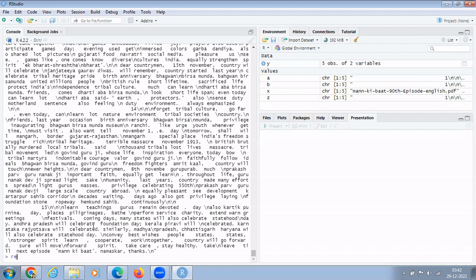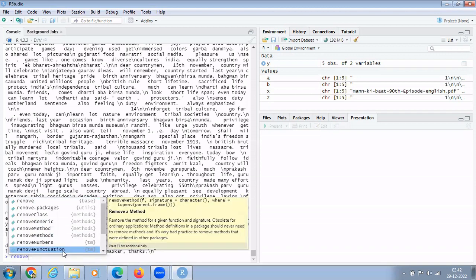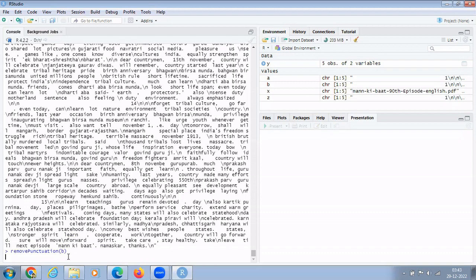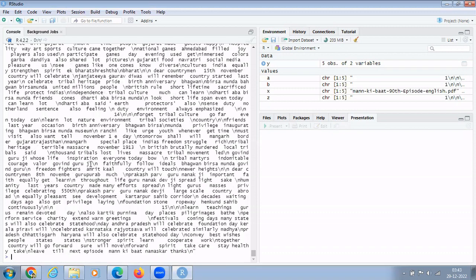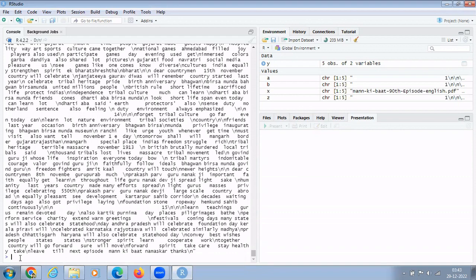The next step is to remove punctuation marks also. So you write remove punctuation, working with B now. You can see the punctuation marks have been removed: comma, full stop, and all these punctuation marks. Now my data is almost prepared. There may be certain spaces created over here.